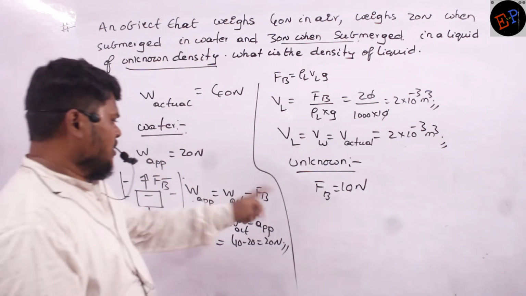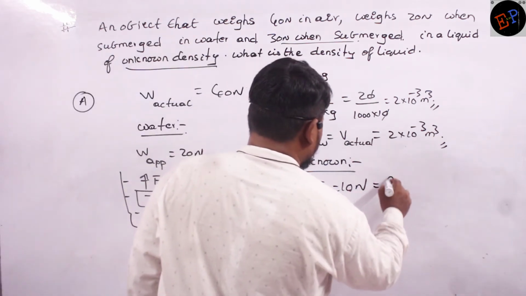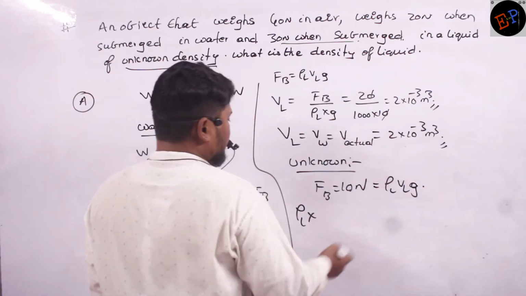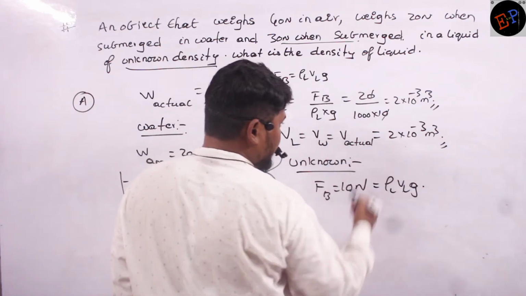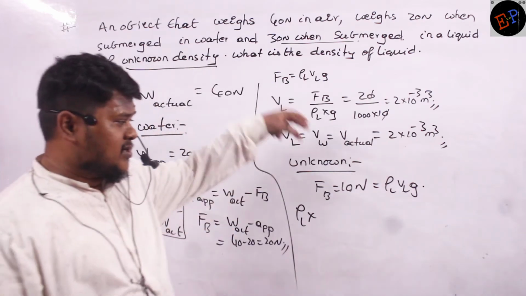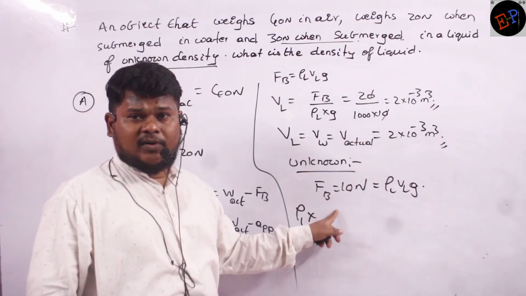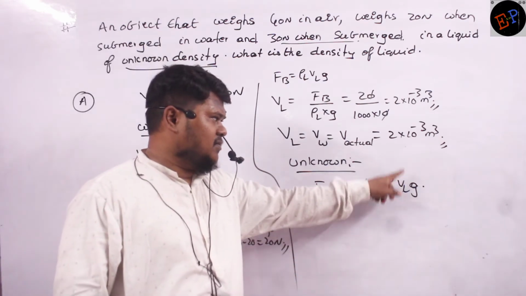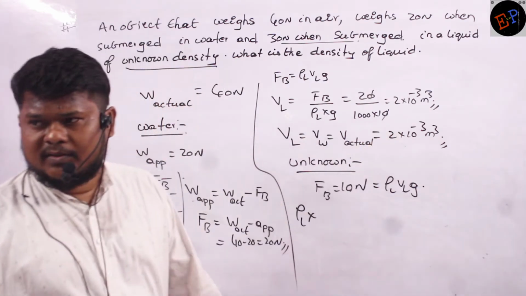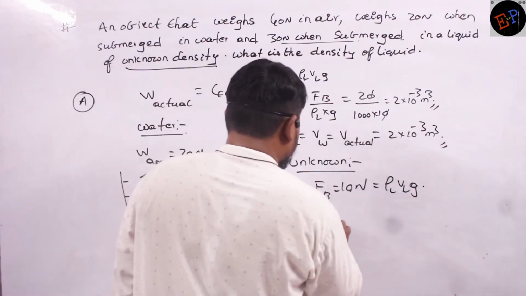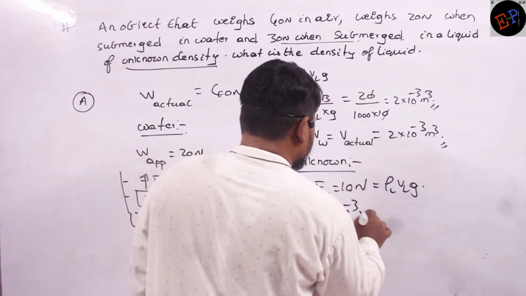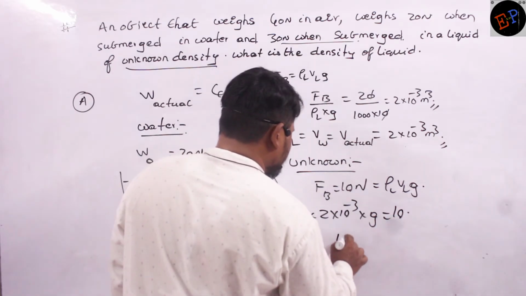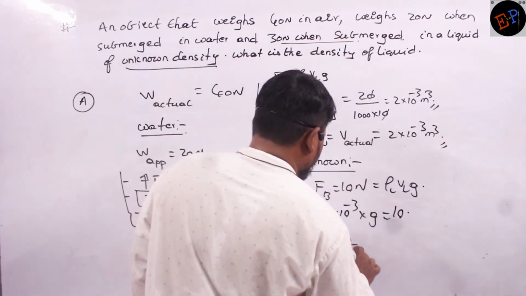Now again, what is the formula of force of buoyancy? Again, rho L VL G. So the density of liquid, I don't know. But the volume of liquid displaced I have already calculated, no? Here also it is completely submerged. When it is completely submerged, the volume of liquid displaced and the actual volume of the body are both the same. So again it is 2 into 10 power minus 3 multiplied by G is equal to 10. Clear? So the density of liquid is 10 divided by 2 into 10 power minus 3.